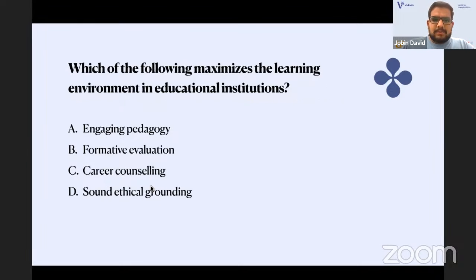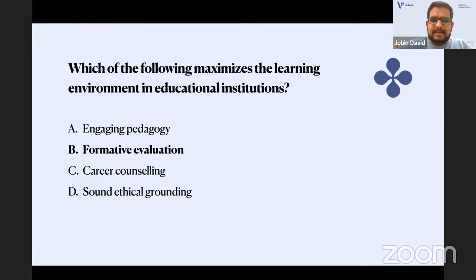Going to the next question. Which of the following maximizes the learning environment in educational institutions? It may be a question related to teaching aptitude. When it comes to pedagogy or counseling, it can be related to teaching aptitude as well as higher education. The options are engaging pedagogy, formative evaluation, career counseling, and ethical grounding. When you read the options, it's easy to mark the most apt one. The answer is formative evaluation.